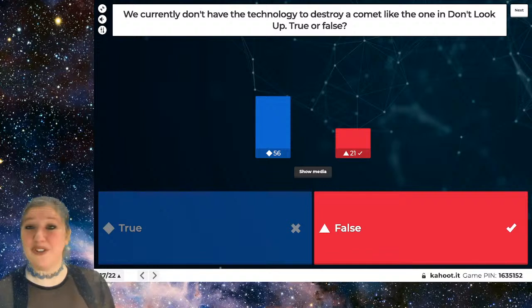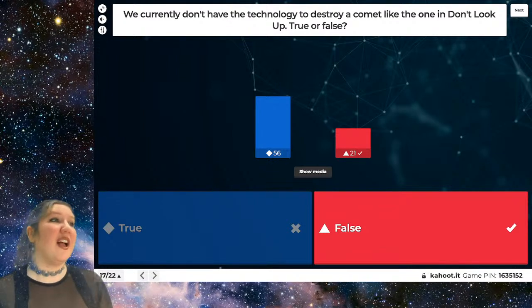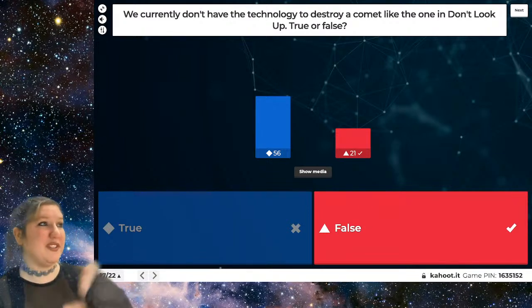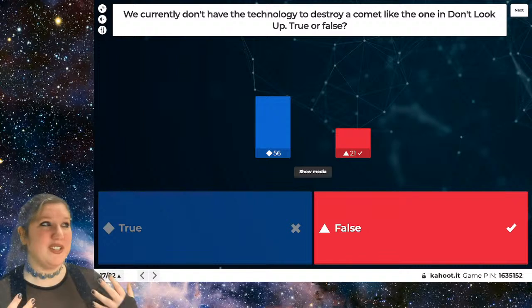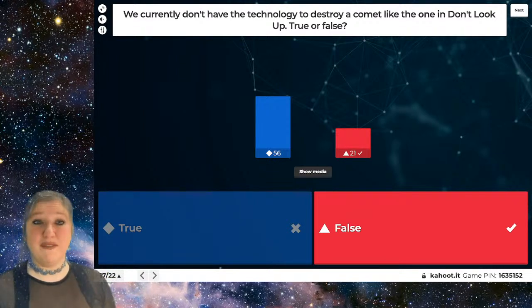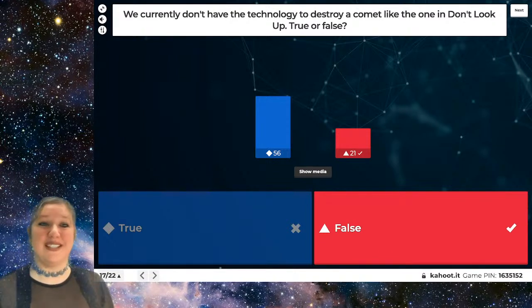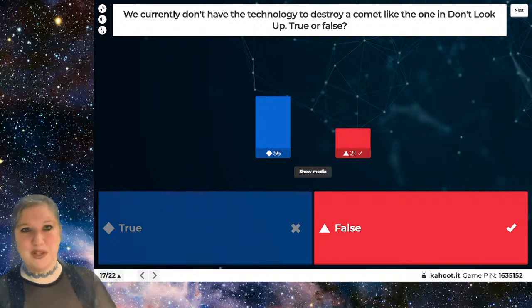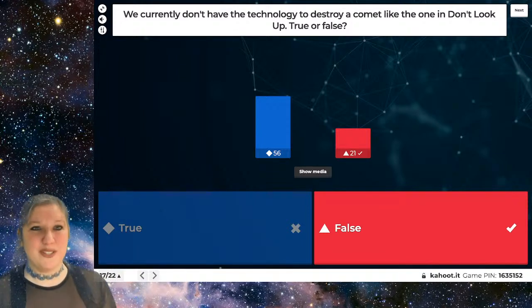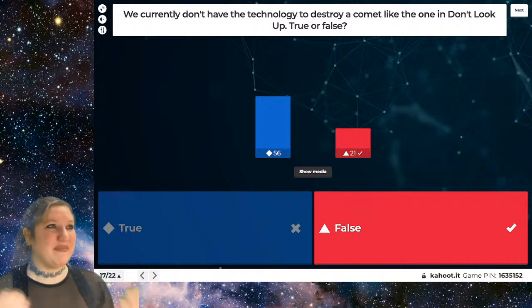As it turns out, we actually do have that technology. So it's a bit of a double negative. The question is, we currently don't have the technology, but in fact we do. And the lead time on that comet in the movie was about 6 months. And there's people who actually did a study to see if we would be able to send some sort of nuclear device to push it off its course or anything like that. And in fact,